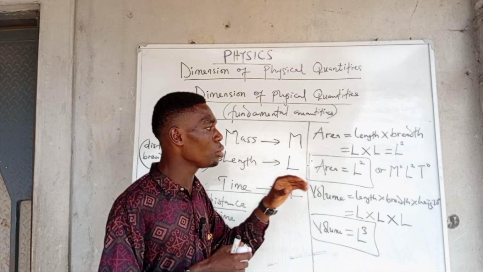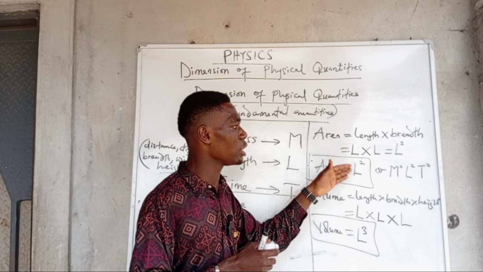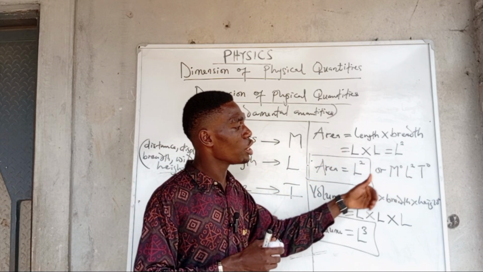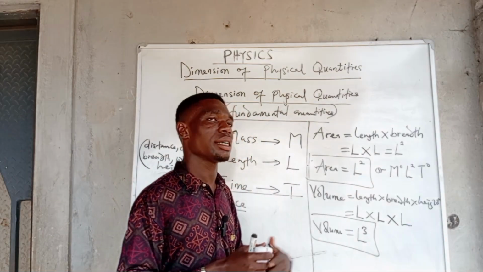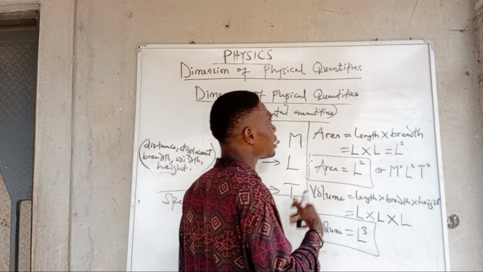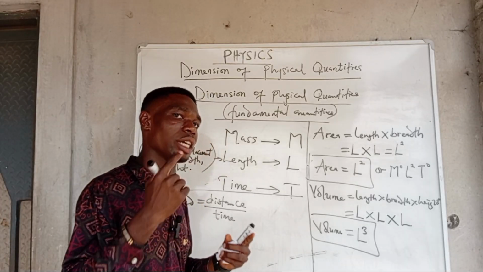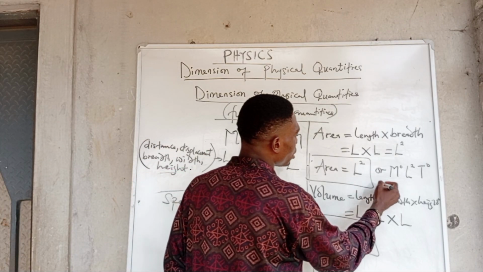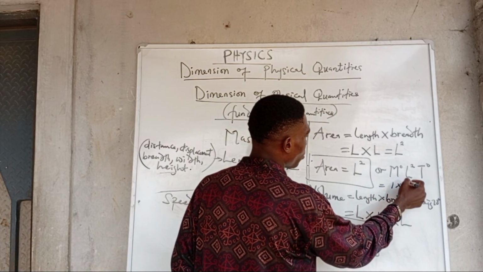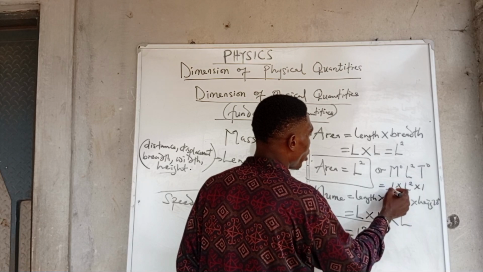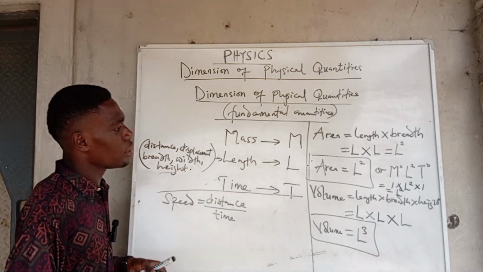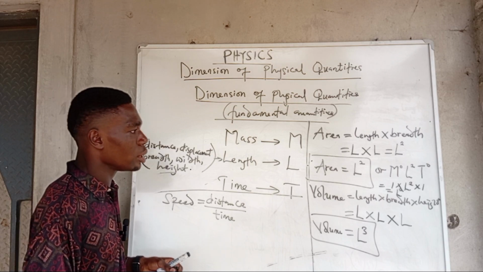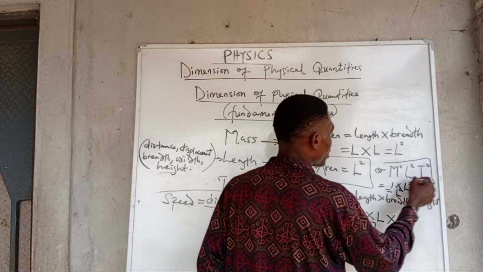Remember, I told you that the dimension of any quantity is also the power to which the fundamental quantities are raised to get that quantity. You know that anything raised to the power of 0 is equal to 1. So if we take this as 1 times L raised to the power of 2 times 1, everything will boil down to give us what? L raised to the power of 2. So you can also have it this way.